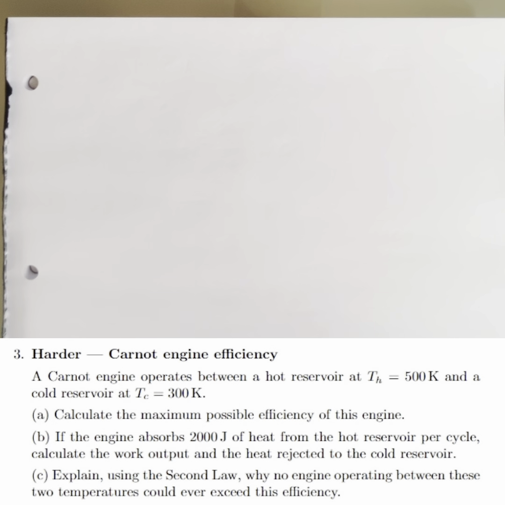For the last question, we need to explain using the second law why no engine operating between these two temperatures could ever exceed this efficiency. So the way we could go about this is by saying that, well, if this efficiency was exceeded, then the engine itself would produce more work than a Carnot fridge would need to pump a given amount of heat from hot to cold. And this means that actually no energy is inputted to transfer heat from a cold reservoir to a hot reservoir. And that breaks the second law because that would give a negative entropy.